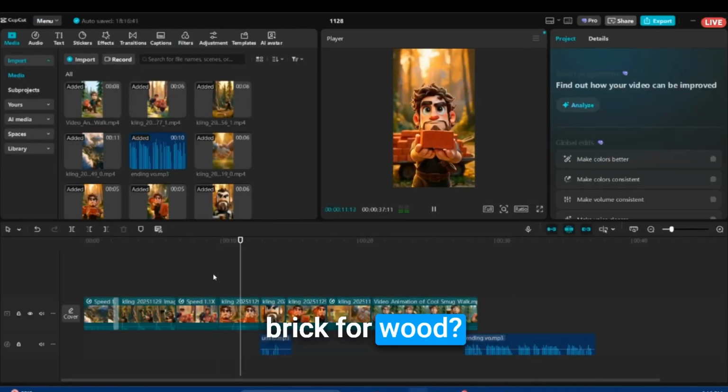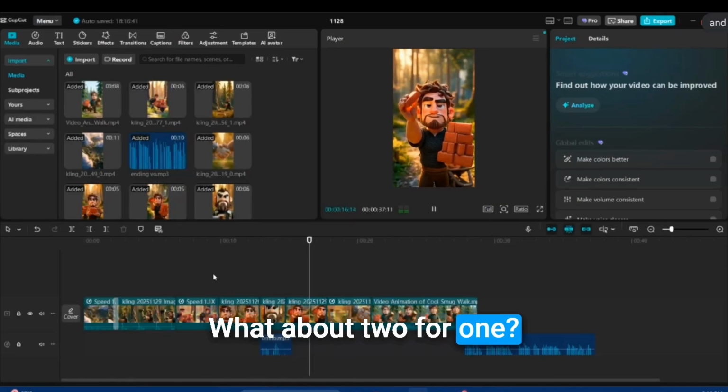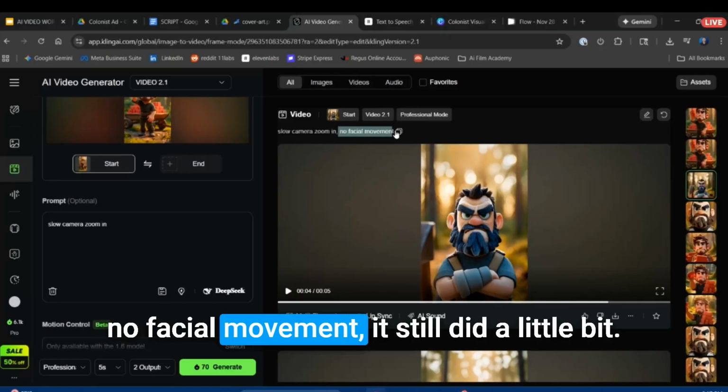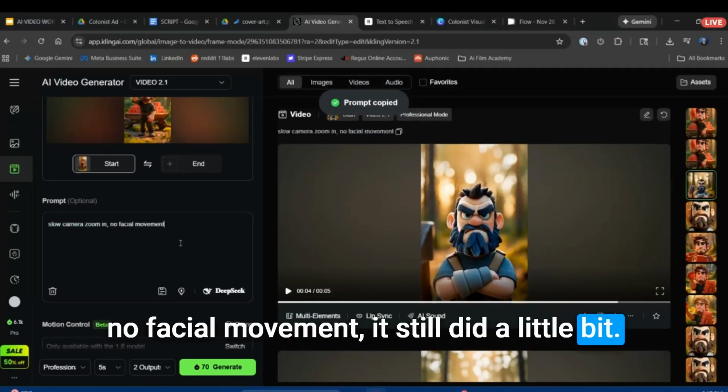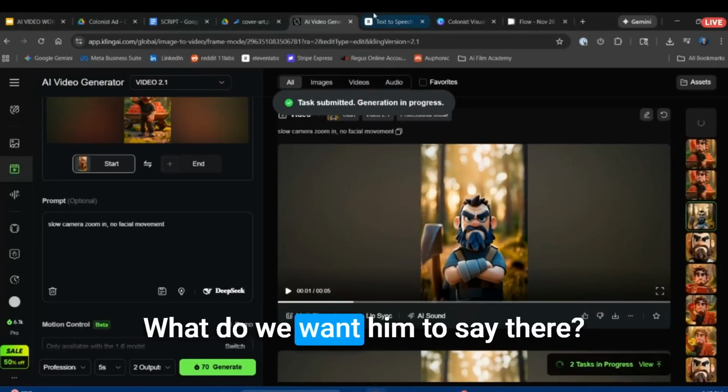Brick for wood? No. What about 2 for 1? Even with the negative prompt of saying no facial movement, it did a little bit. But that's more than usable. We can work with that. What do we want him to say there?